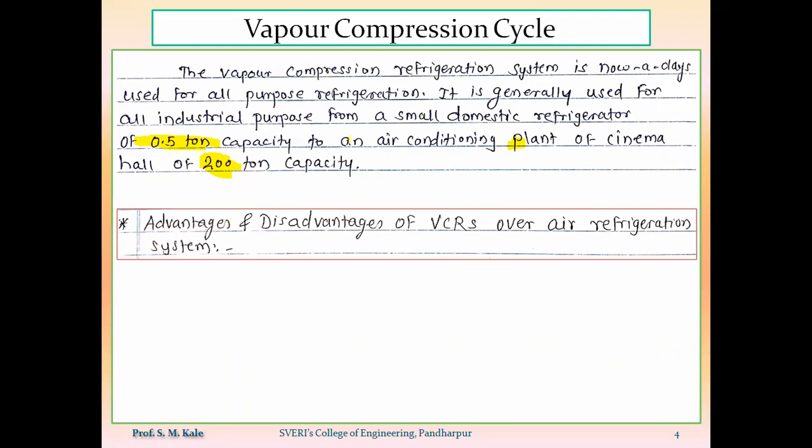So what will be the advantages and disadvantages of vapor compression refrigeration system over air refrigeration system? Why are we seeing the advantages as well as disadvantages of VCRS over air refrigeration? Because VCRS is nothing but the modified version of the air refrigeration system itself.